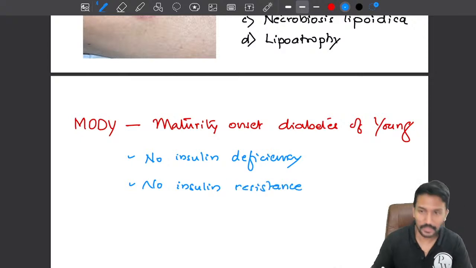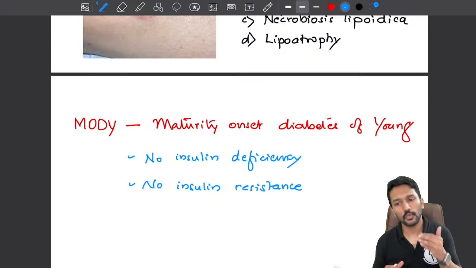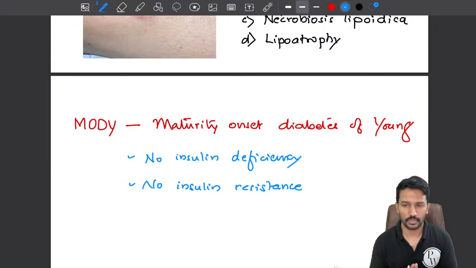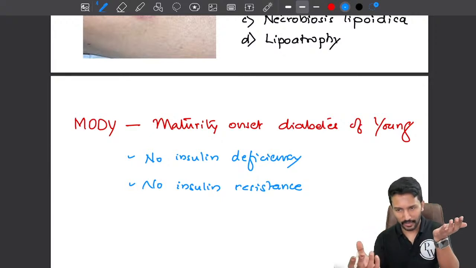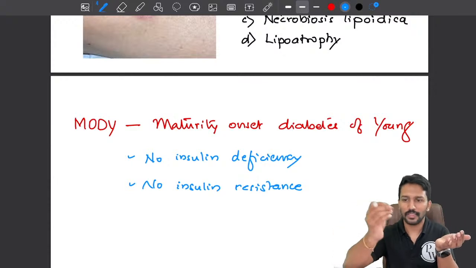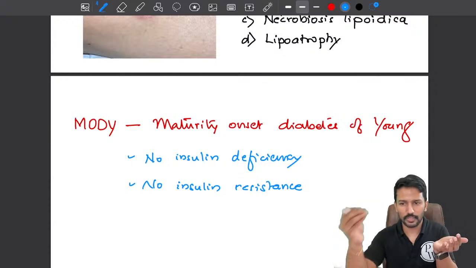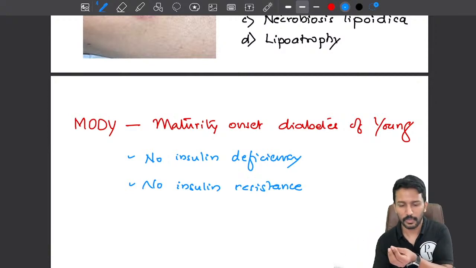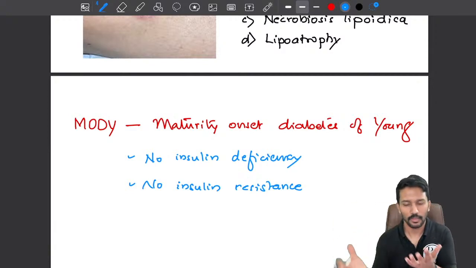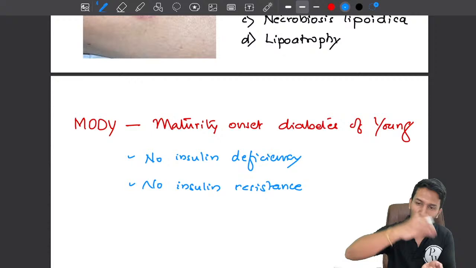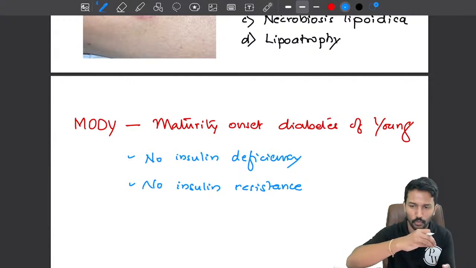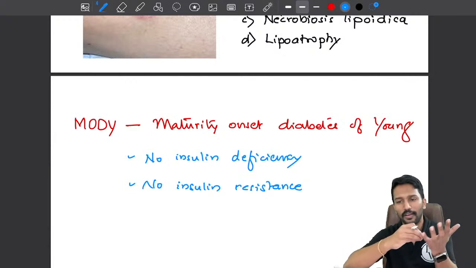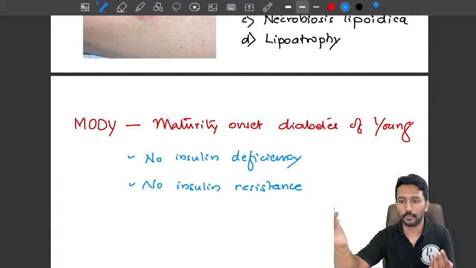The problem is that the pancreas fails to sense the blood glucose level. See, normally what happens? Blood glucose level goes up, the pancreas senses it, produces insulin. If it is able to produce insulin, then it is certainly not type 1. In type 1, it senses but is unable to produce insulin. Okay. If it is able to produce insulin, the insulin will go and act on the tissues to decrease the blood glucose level. But if tissues are not responding because there is resistance, then it is type 2.